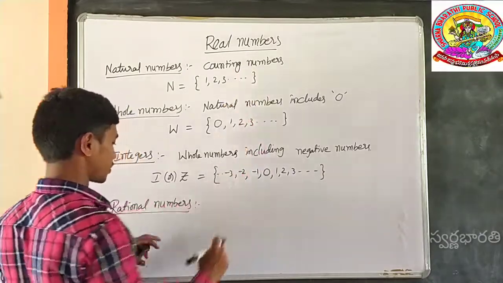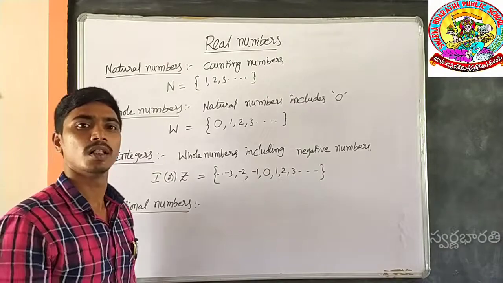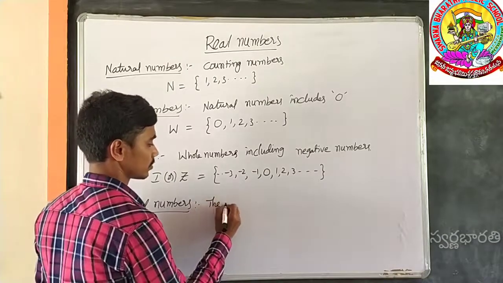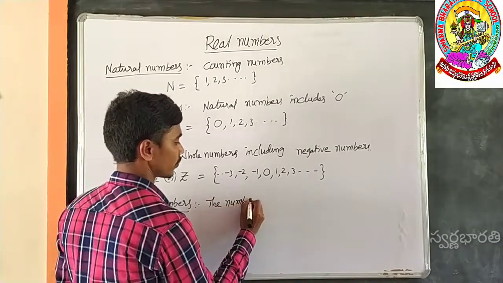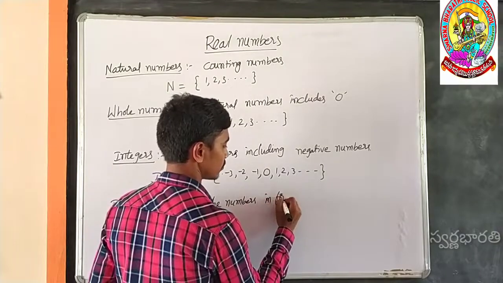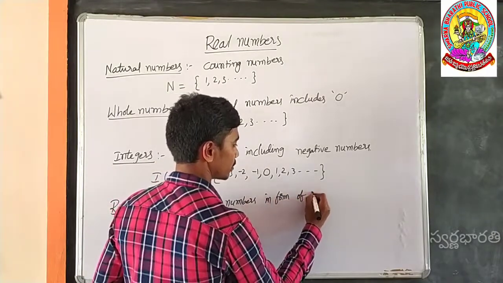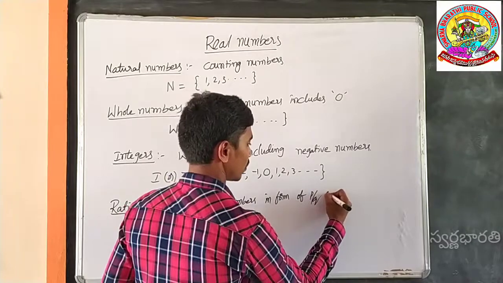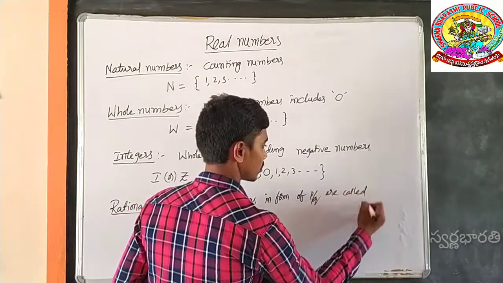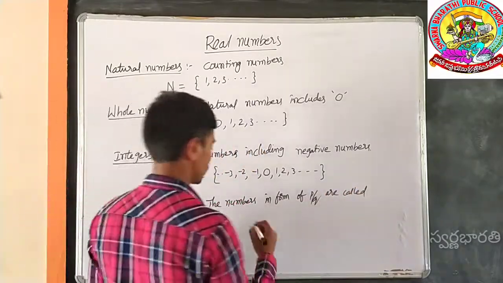Actually, our topic is rational numbers. What are rational numbers? The numbers which are in the form of p by q are called rational numbers.